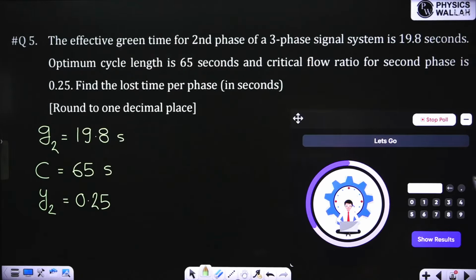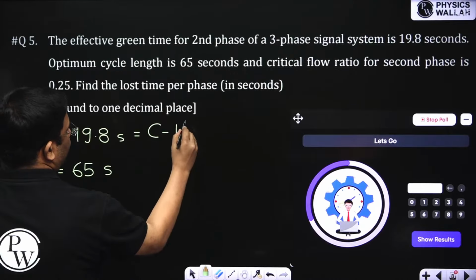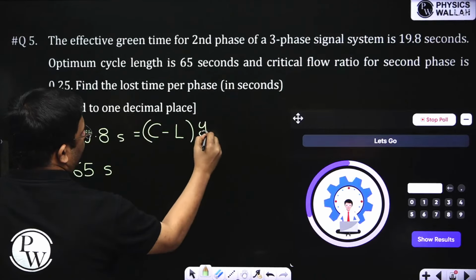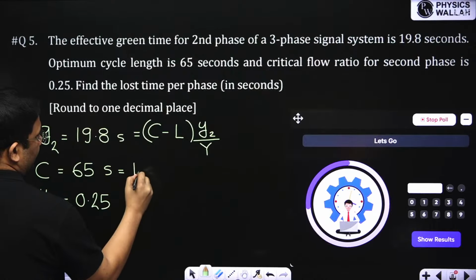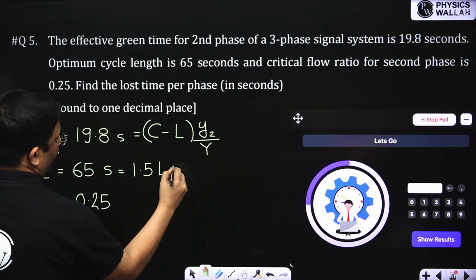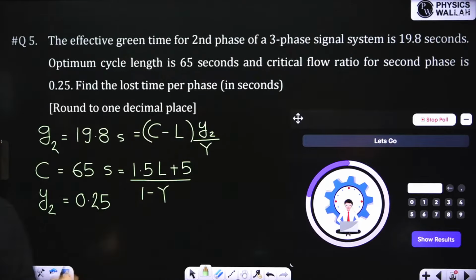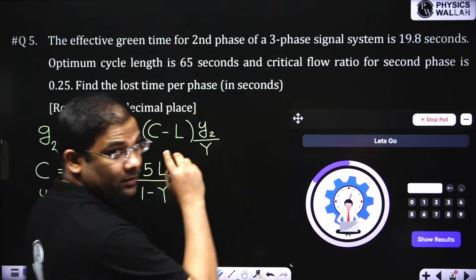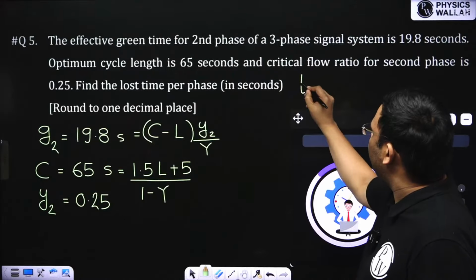See, this formula is actually E minus L, Y2 by Y, and this is 1.5 times L plus 5 by 1 minus Y. It is asked to find out loss time per phase. Just read what they have asked: per phase means small t.